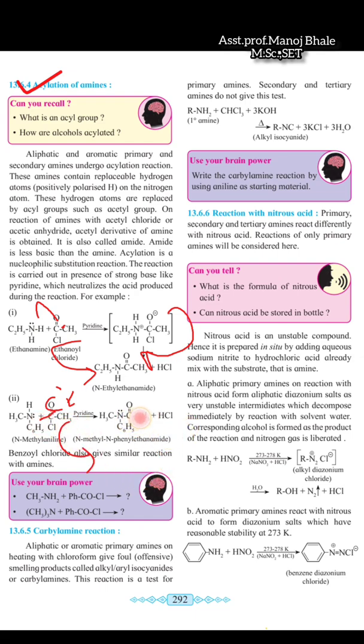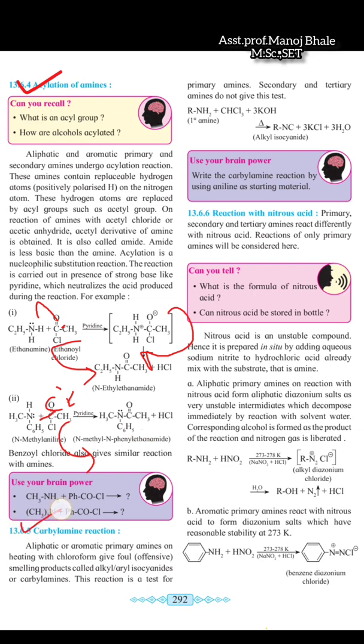Okay, you can observe the bond between this nitrogen and carbon. So this is N-methyl-N-phenyl ethane amide. This is the name of the structure which is given there. So this is the acylation of the amine which is given there.